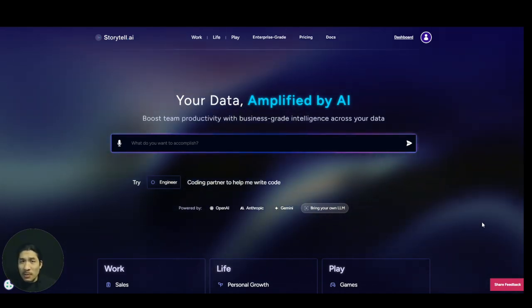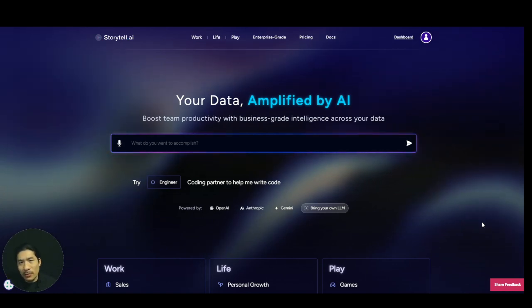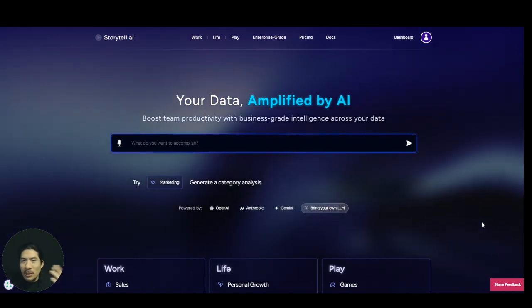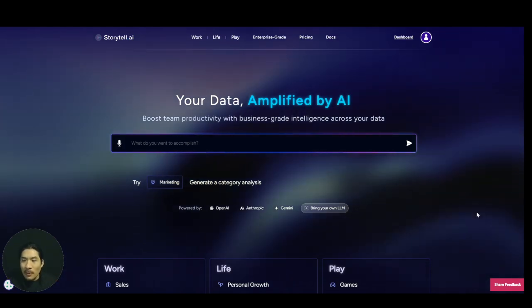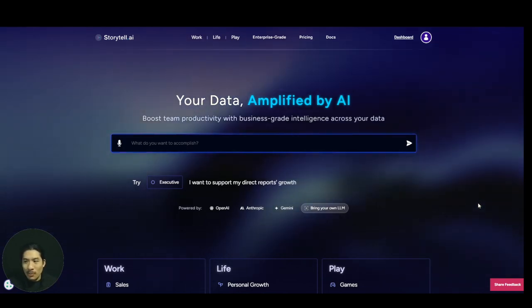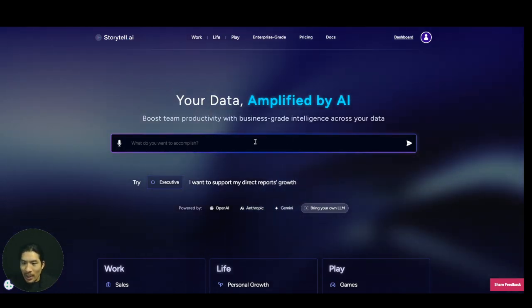Does worse mean based on spend? Does it mean cost per conversion? Does it mean number of orders? Does it mean average order value? What does this mean? So we want to be very detailed. So let's look at some of the prompt assets that Storytell has. And in my opinion, this is one of the strongest features of Storytell. It's prompt writing ability. And I want to show you why I think it's amazing.